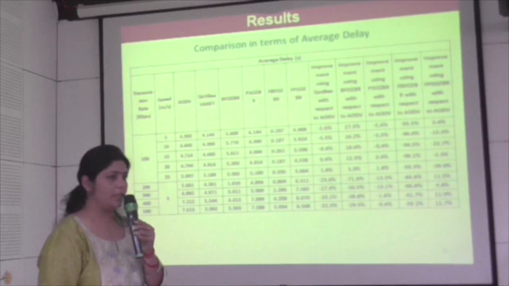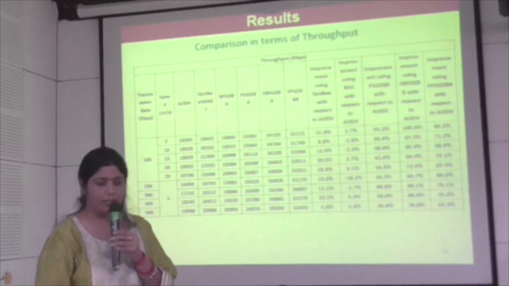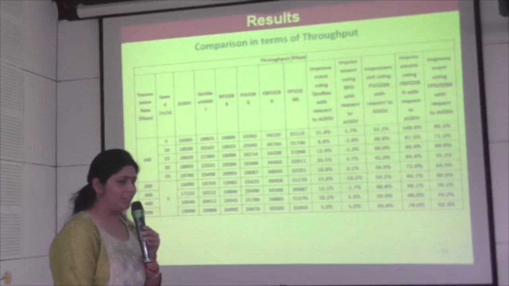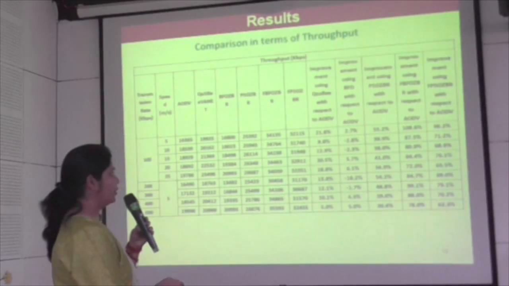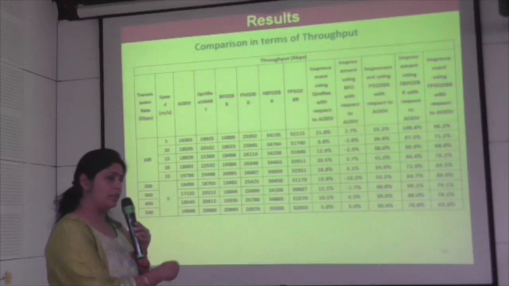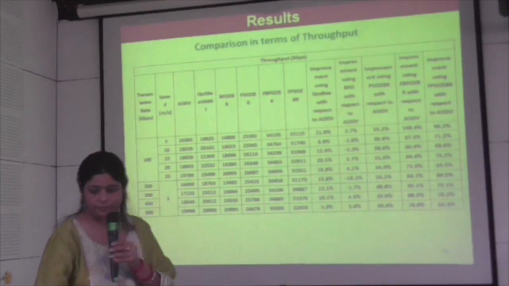Then the average delay and throughput. Throughput should be high, so the percentage is coming in positive here, and we can conclude that the SBFO-ZBR is showing improvement in all the 5 parameters.